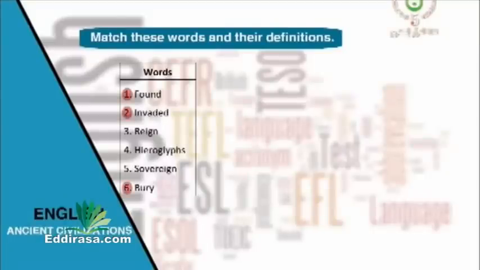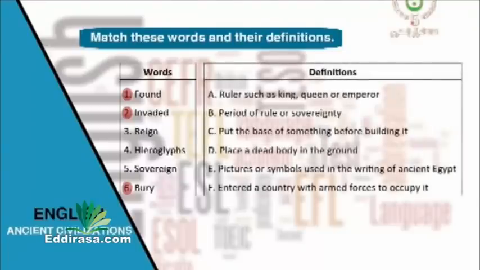Found, invaded, and bury, that are 1, 2, and 6, are verbs. Now let's move to the definitions. We're going to read them and find which definitions start with verbs. Ruler, such as king, queen, or emperor. Period of rule or sovereignty. Put the base of something before building it. Place a dead body in the ground. Pictures or symbols used in the writing of ancient Egypt. Enter the country with armed forces to occupy it.